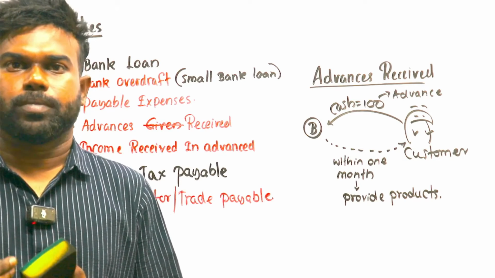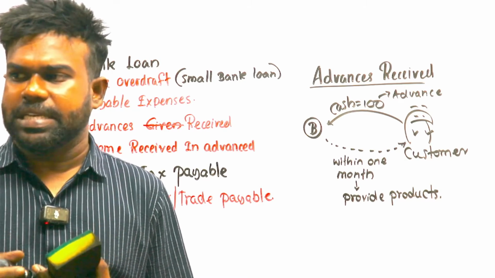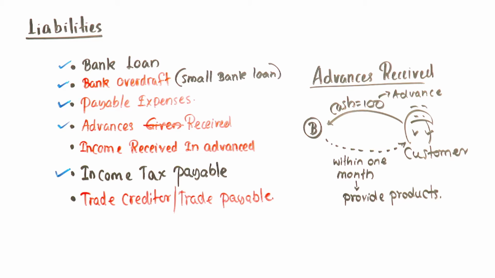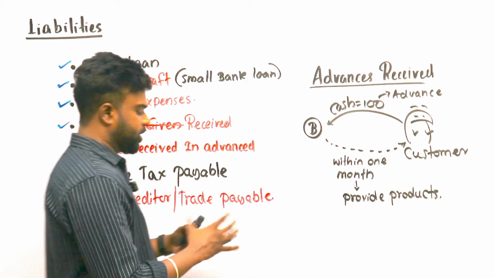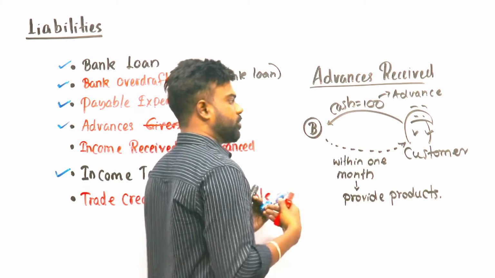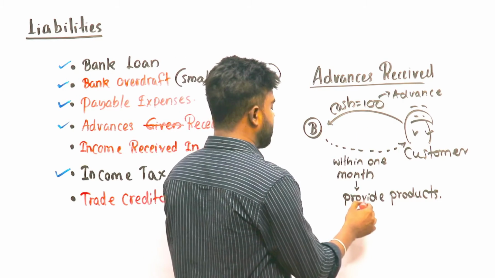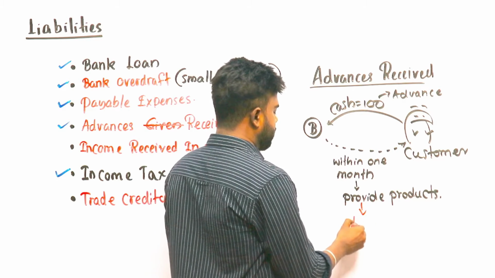Advance received. Then the business has an obligation. What's the obligation here? Can you tell me the obligation here? The customer paid some amount and the business has to provide products. The business has an obligation to send. Obligation.